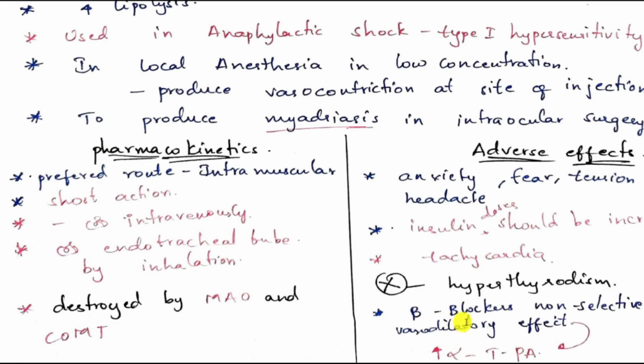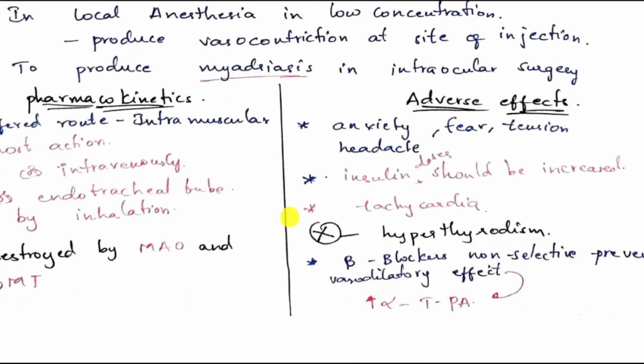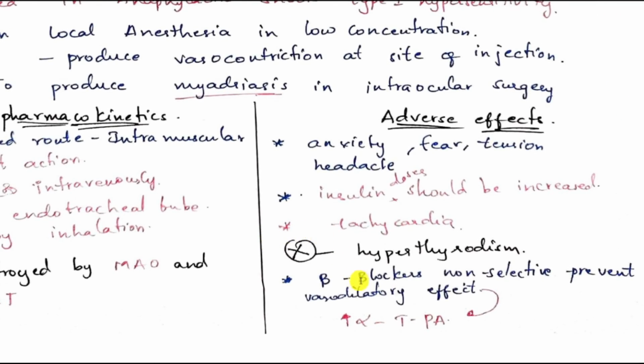Use of non-selective beta blockers prevents the vasodilatory effect. So if you use the beta blockers, the vasodilatory effect is prevented, so that it does not affect the vasoconstrictory effect of alpha receptors. If it does not affect the alpha receptor action, there is an increase in the total peripheral resistance.